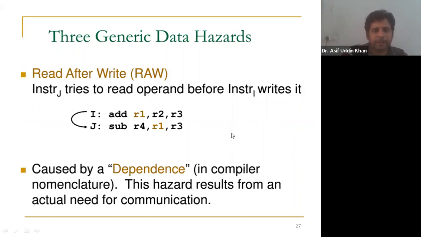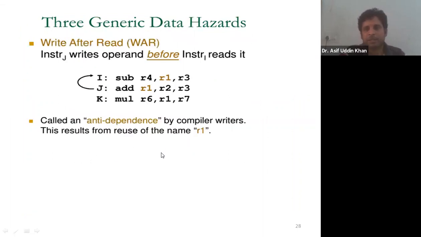The next hazard is, see, all these are different types of data hazard. We are in data hazard now. The first data hazard was RAW hazard, read after write, and the second one is write after read, that is WAR hazard. Here, according to the sequence of instructions, instruction J should write R1 after instruction I reads R1.